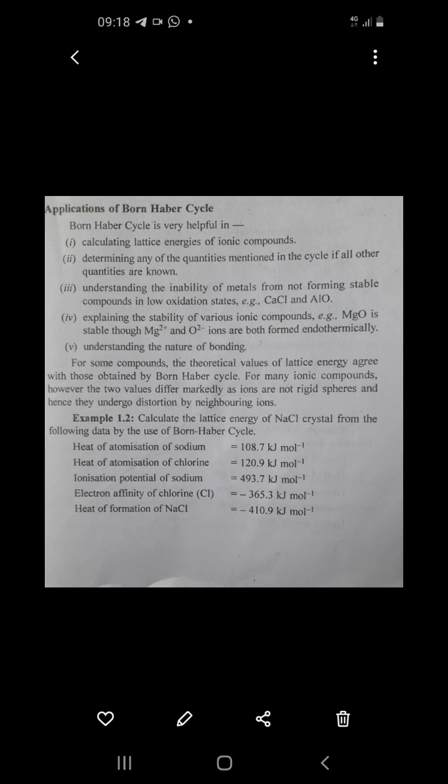And the last application is that it is used for understanding the nature of bonding, whether the bonding is ionic or covalent. All these are known with the help of the Born-Haber cycle. So these are the 5 applications that you have to remember. Okay, now let's start some important numericals which are mostly asked in examinations on the equation of Born-Haber cycles.